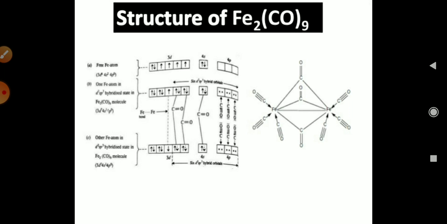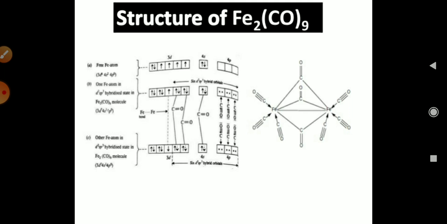Okay, so the next example is Fe2(CO)9. In this kind of molecule, there is a metal bond present, a sigma bond present, a bridge bond present, and a terminal bond present. So in this molecule, all the kinds of bonding which are present in a carbonyl compound we can see in this example.